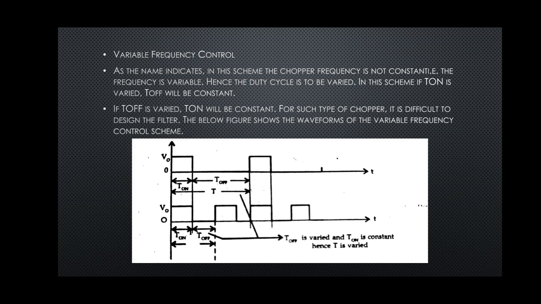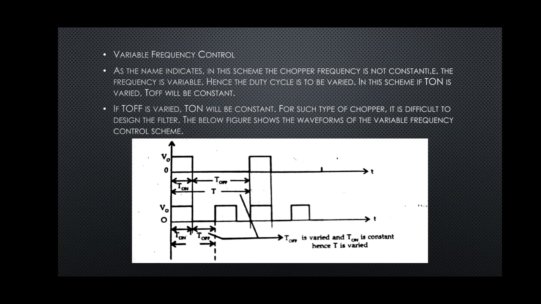The second control method of output voltage is variable frequency control. As the name indicates, in this scheme the chopper frequency is not constant. The frequency is varied, hence the duty cycle is also varied. So if frequency is varied, then T is changed, which means we have to keep some parameter constant. So T on time is maintained constant.